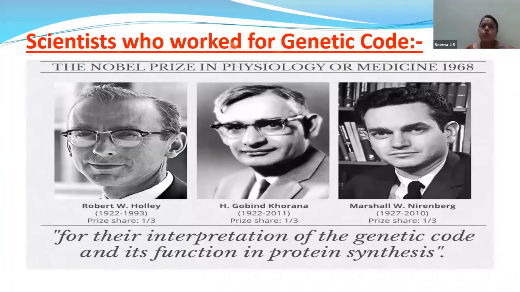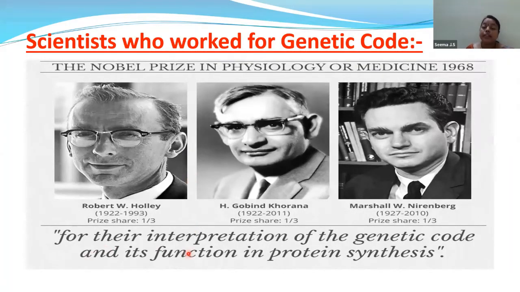These are the scientists who worked on the genetic code. The Nobel Prize in Physiology or Medicine was in the year 1968. The 3 scientists, Robert W. Holley, Hargobind Khorana and Marshall W. Nirenberg, worked hard on the genetic code.